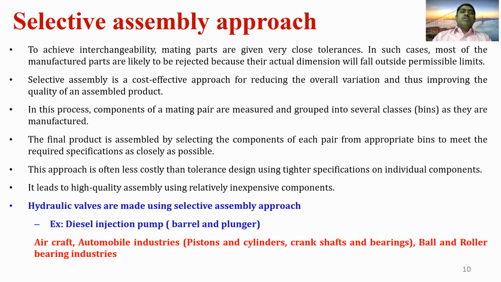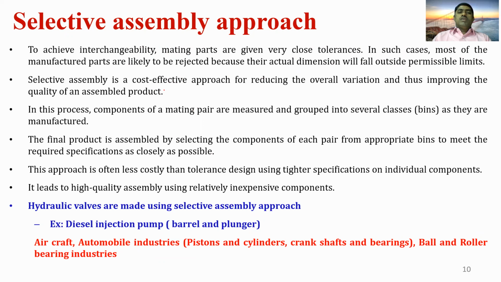Next, the second approach is called the selective assembly approach. To achieve interchangeability, the mating parts are given very close tolerances. In such cases, most of the manufactured parts are likely to be rejected because their actual dimensions fall outside permissible limits.